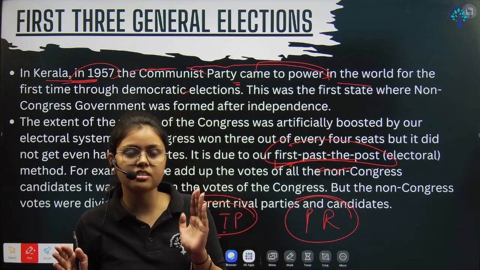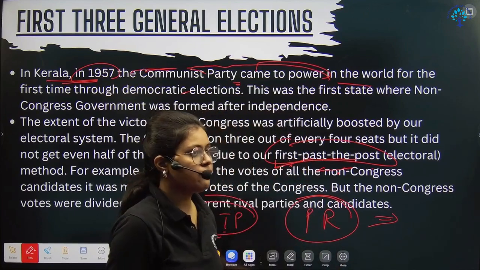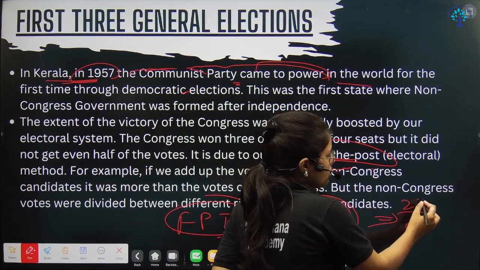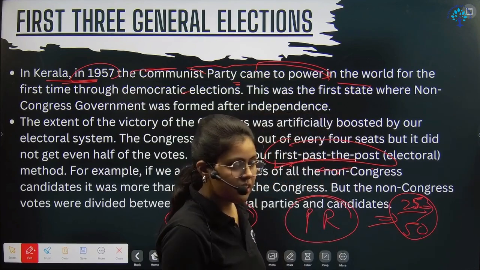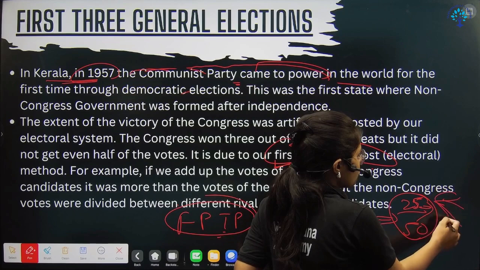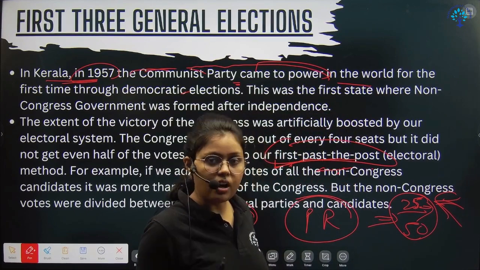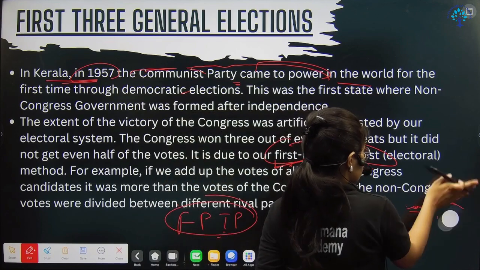Although there is a majority system also, that at least you should form a majority. What is majority? Majority is a kind of 50%, right? So if there are 50 seats, you need to win at least 25 seats, and if you can't, you get alliances from some other party so that you can at least have a majority. But the basic structure is, if you come first, you win the election. So that was the first past the post system.